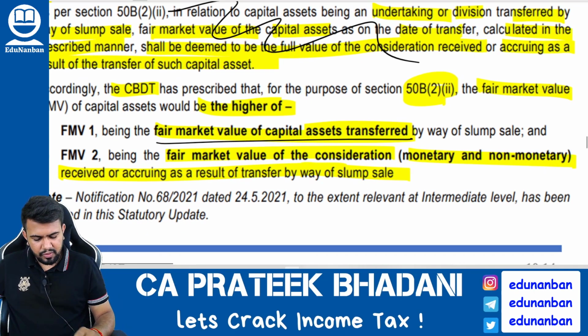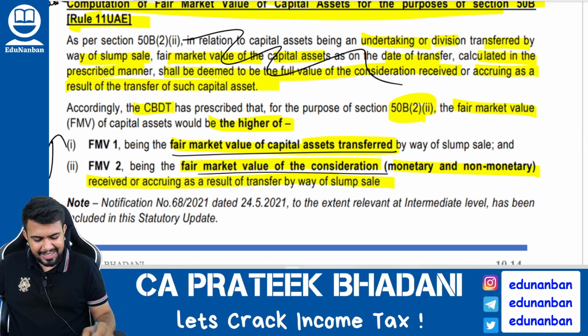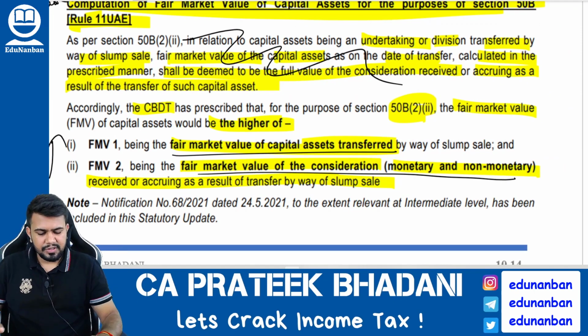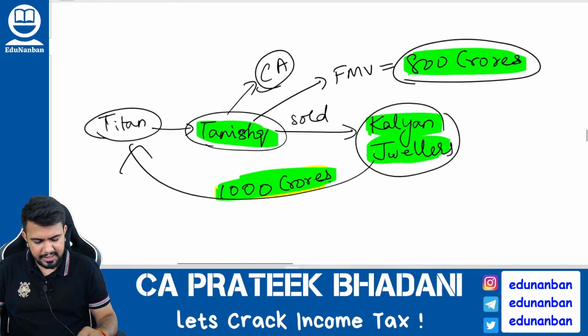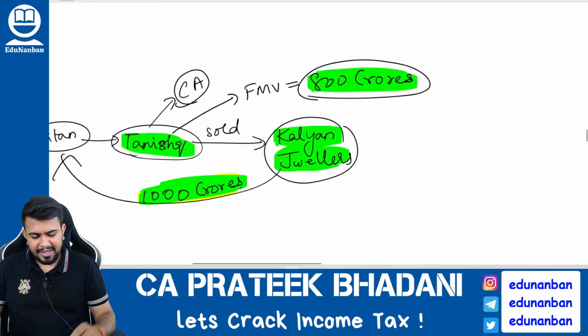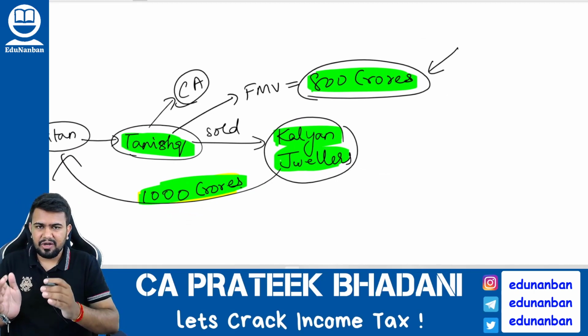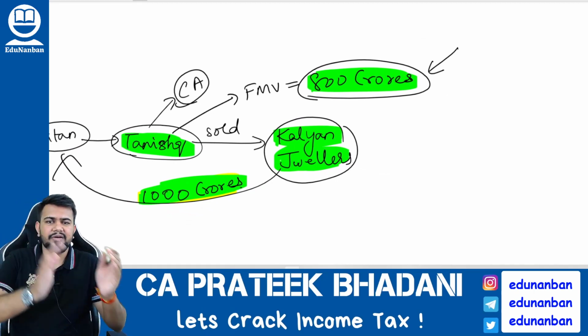Fair market value 2 will be the fair market value of the consideration that is received. So in my example, what is fair market value 1? Fair market value 1 will be 800 crores because it is the value of assets of Tanishq that are transferred from Titan to Kalyan.